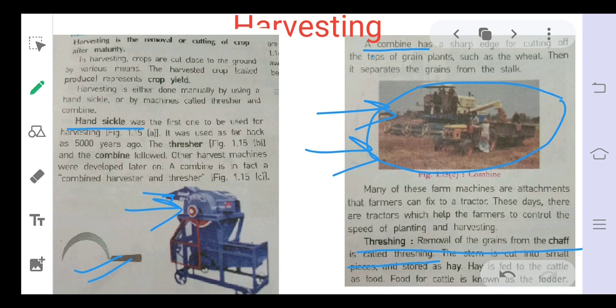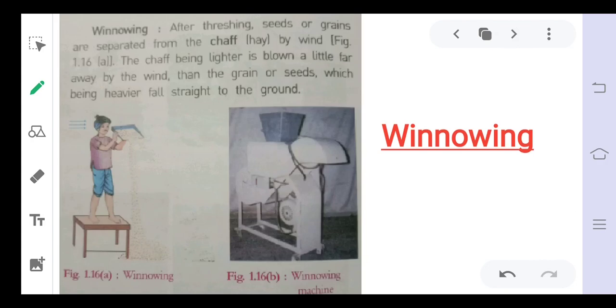In this harvesting process we have discussed, the crops should be cut first and then threshed. These days it is done with the help of a single machine called the combine, because it combines the process of threshing as well as cutting. So this is a combine machine. And after that, this is the next step. Once we have got our grains,